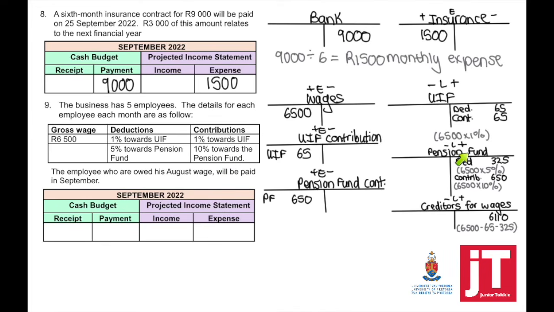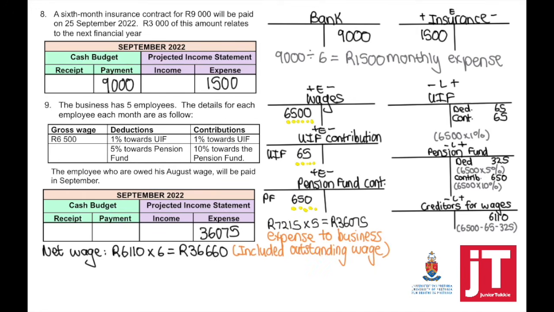This means pension fund, the gross, 6,500 times 10% means 650 will be contributed towards the pension fund. To calculate our total expense, it's the gross wage plus the contributions, and remember, we've got 5 employees, so we need to times it by 5. This equals my total expense.